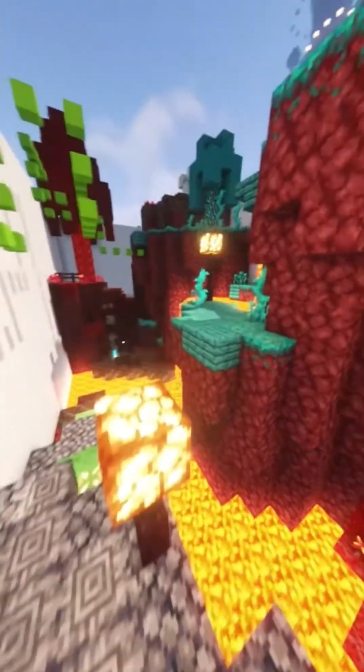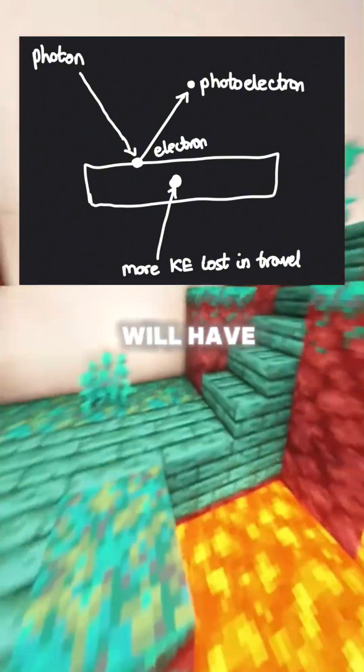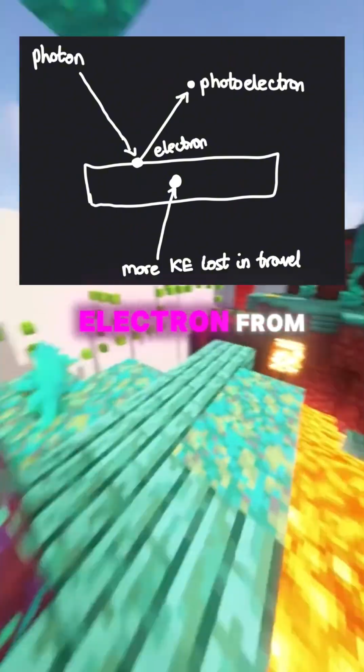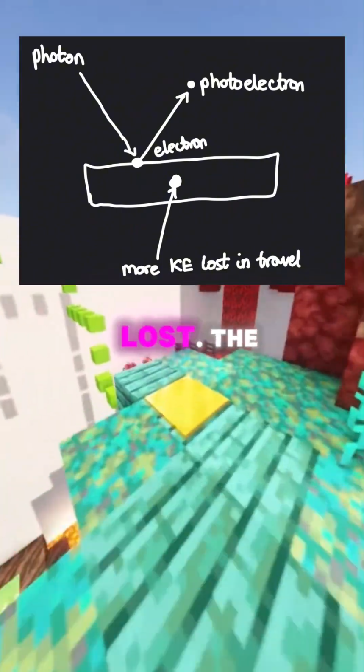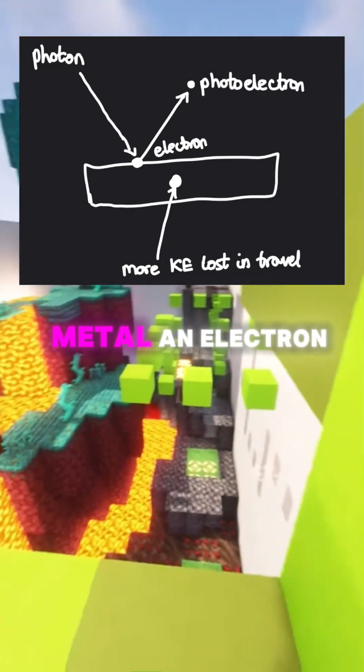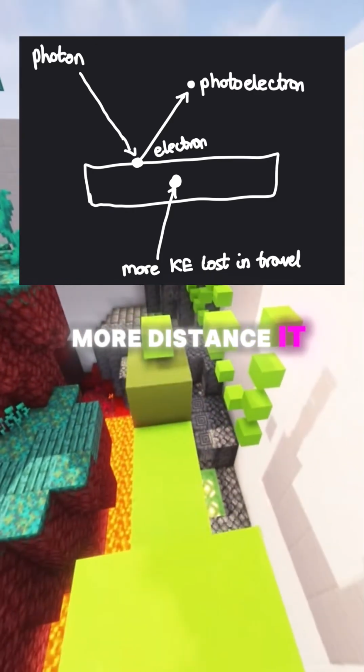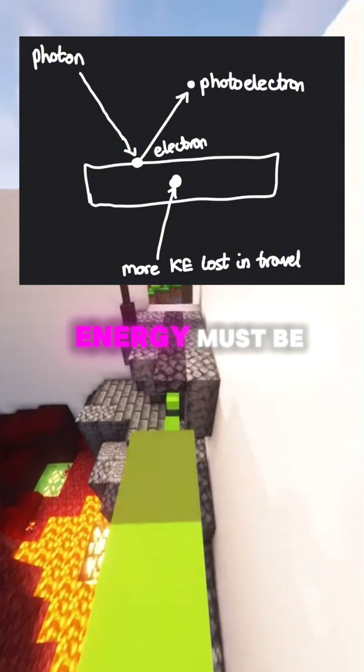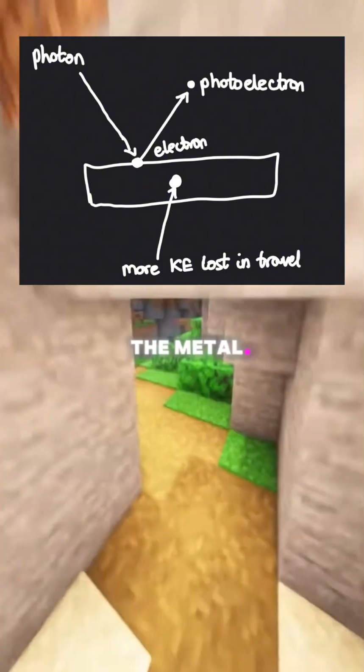the electrons. An electron deeper within a metal will have a smaller KE max than an electron from the surface, as energy is lost. The deeper into a metal an electron sits, the more distance it must travel, so the more energy must be used to travel to the surface of the metal.